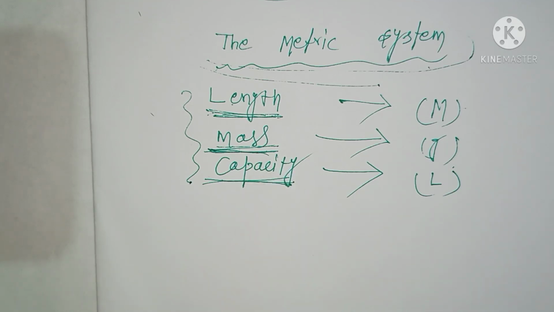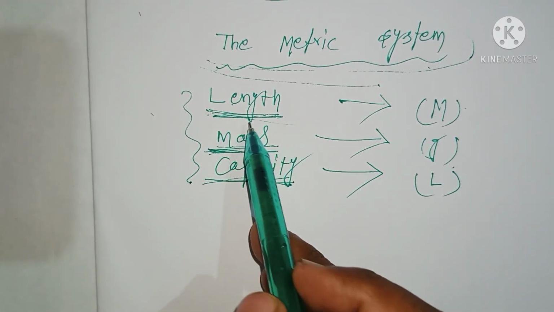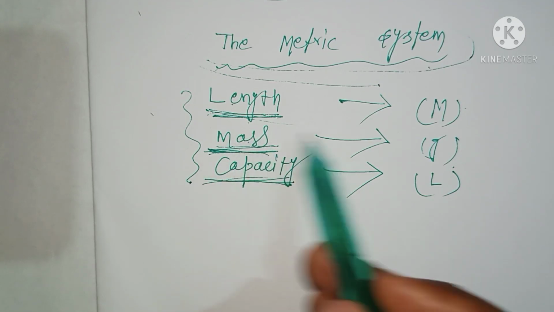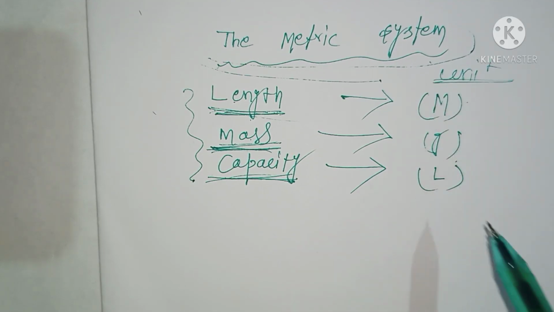Physical quantity means anything which can be measured, which is measurable. So if we want to measure these physical quantities, we need that unit. These are the basic units, and from these units you can calculate this one.